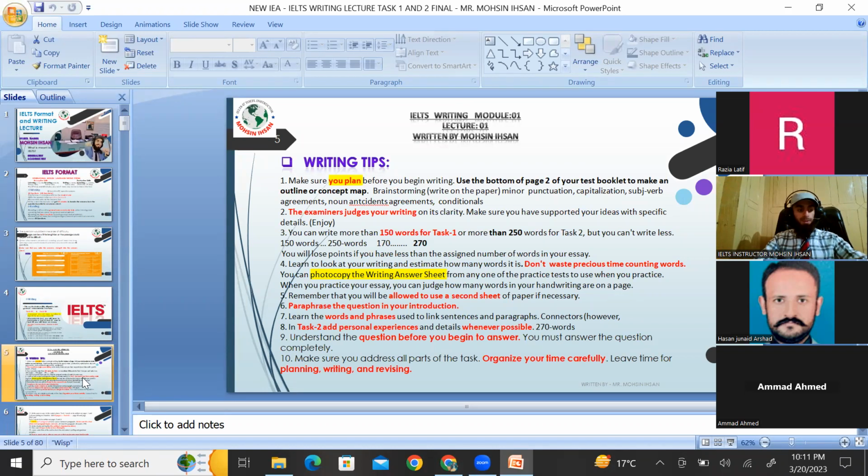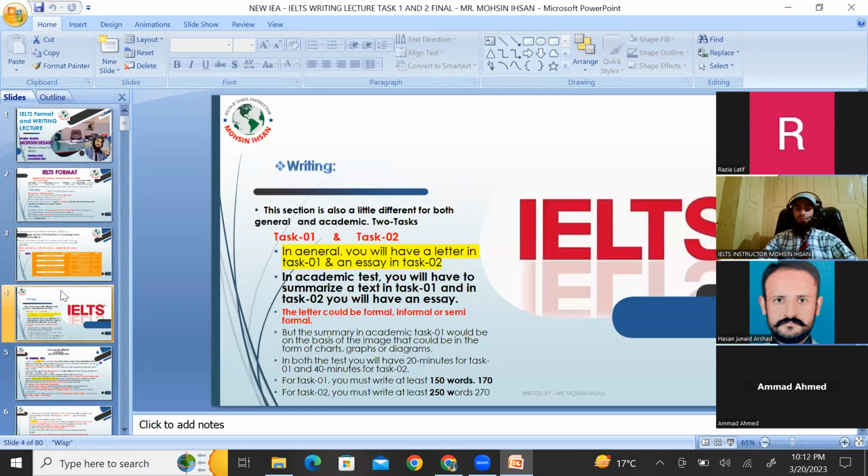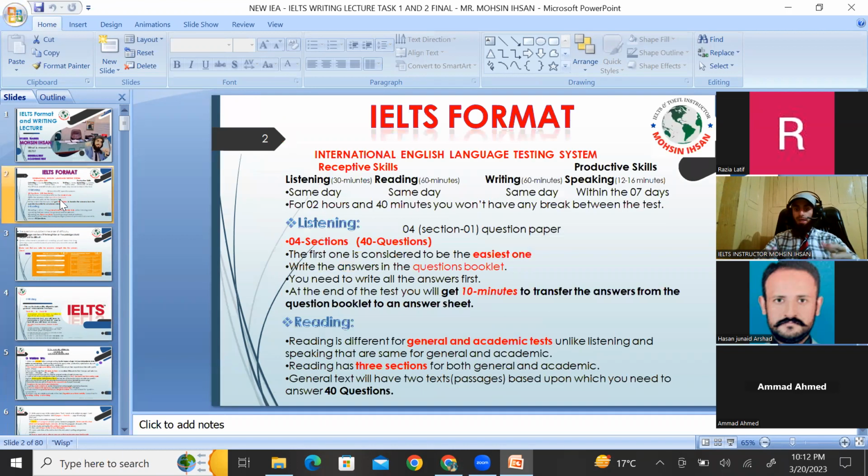All right, coming to the point, here we have some important points in today's discussion. In tomorrow's lecture, we will discuss how to write task 2, where you would be supposed to write 250 words minimum. But your target shouldn't be less than 250, rather you should hit 270, in 4 or 5 paragraphs. The structure will be discussed for that task too, like how to write an essay.